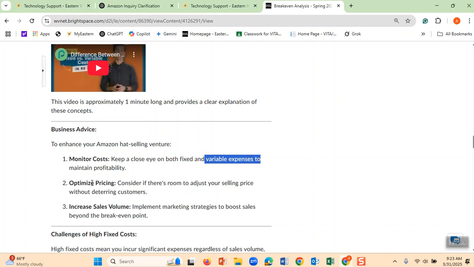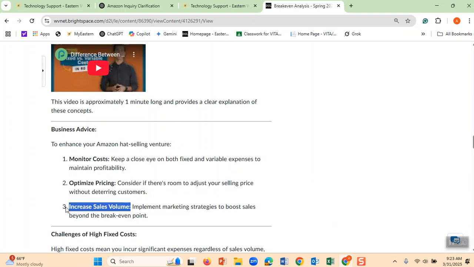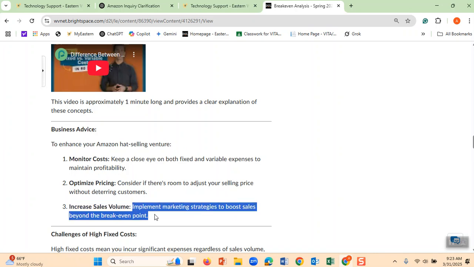That's what ChatGPT says. Optimize pricing. Consider if there is room for adjusting. Suddenly, if you have millions of customers buying your hat, then you come and say, why am I selling my hats for $12? It's ChatGPT's advice: maybe jack up the price, it is pretty legal. $15. Why should I sell it for $12? Therefore, that is another one. Increase sales volume, which is good, because you are selling 1 million. Find a way, go to social media advertising, find smart advertising to sell more. That way you make more money.